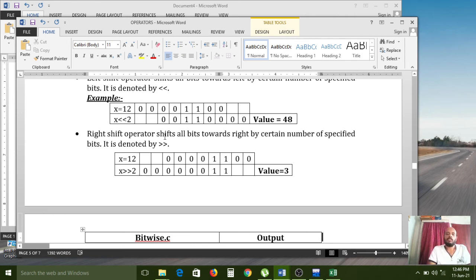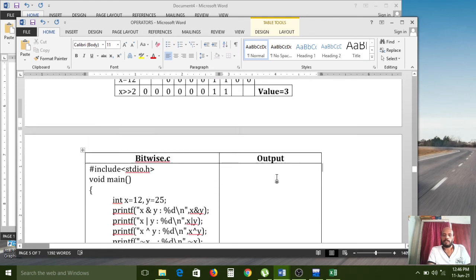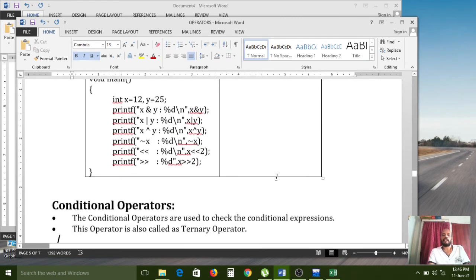These two boxes I have placed empty. After that, the 2 places are shifted at the right side. And here, for right shift, the last 2 places I have deleted and also placed them before the number. And the value becomes 3 after converting the binary number to a decimal number.